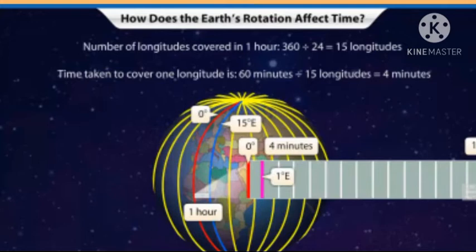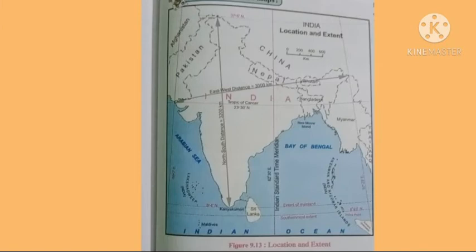So how is it considered? The meridian which passes through the middle of the country decides the standard time of that particular country. Now here you can see the line which passes through the middle of India. It passes through Allahabad. India has only one standard time, because its longitudinal extent is not that much, or it is less.